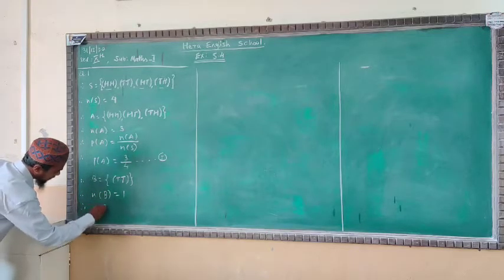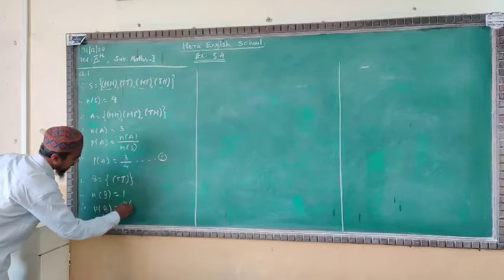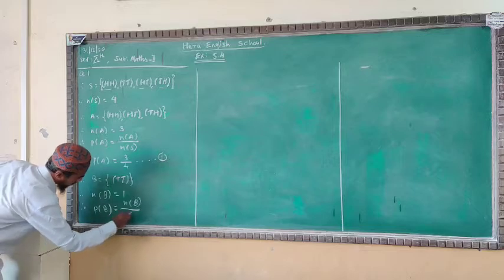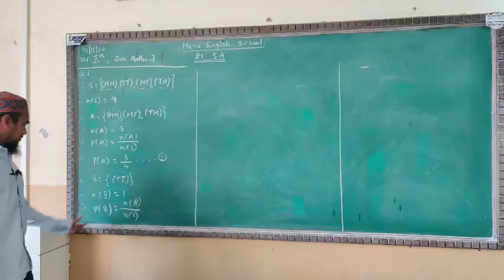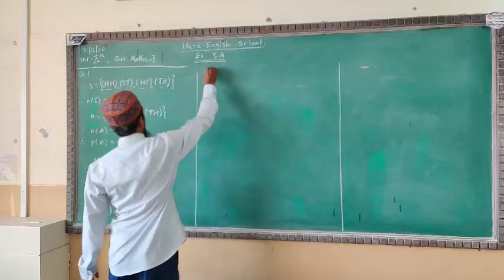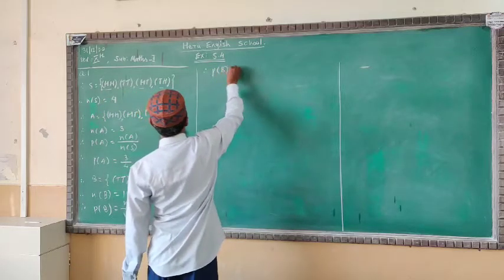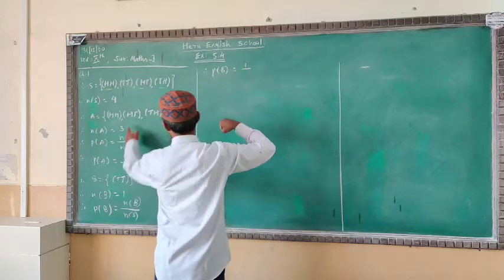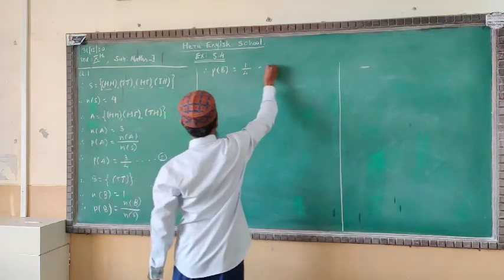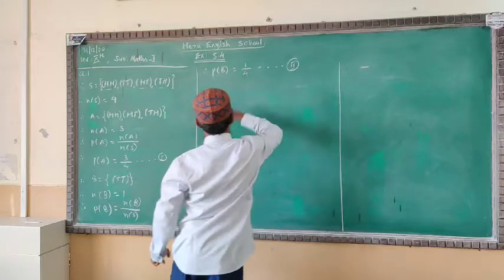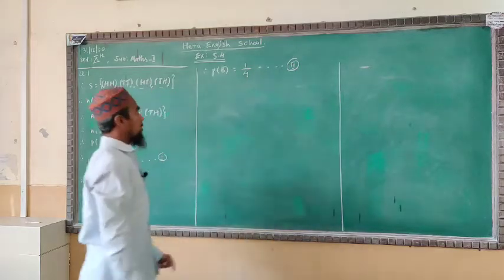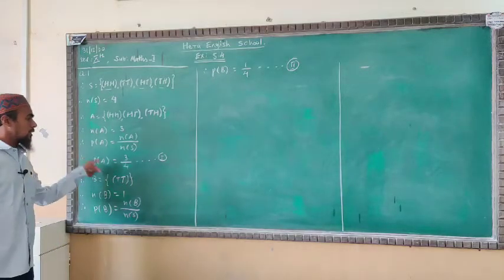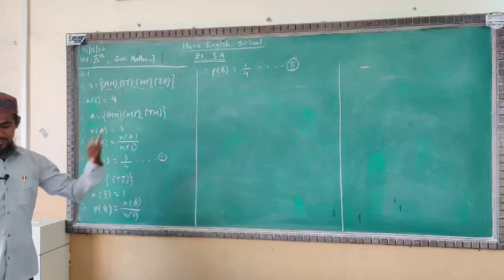Next you will have to find the probability of B. The formula is N of B upon N of sample space. Now keep the values here. So we'll get probability of B is equal to N of B, which is 1, and the number of sample space we have is 4. The second answer is completed. Got it everyone? Probability of B is equal to 1 upon 4, and probability of A is equal to 3 upon 4. First and second both are completed here.